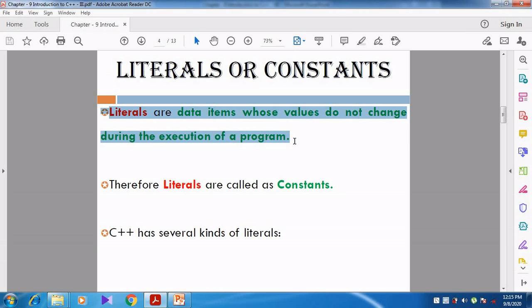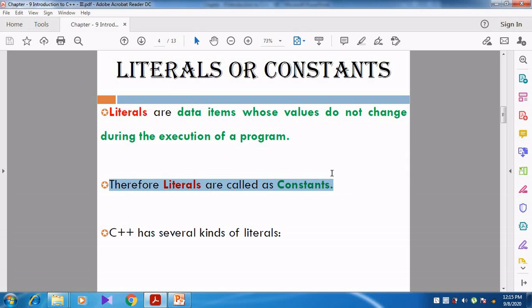Whenever we are running the C++ program, if the value of the data item is not changing, then that is called literal or constant. Therefore, literals are otherwise called constants.